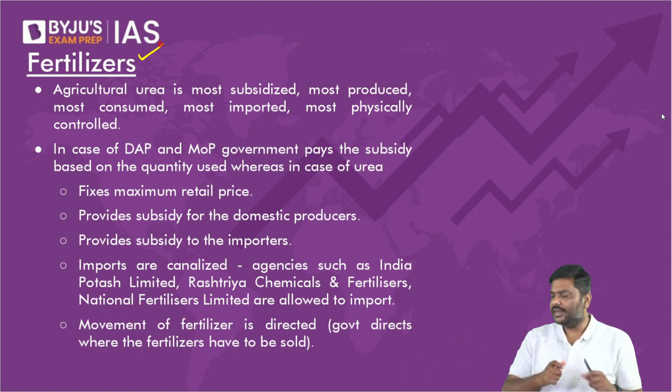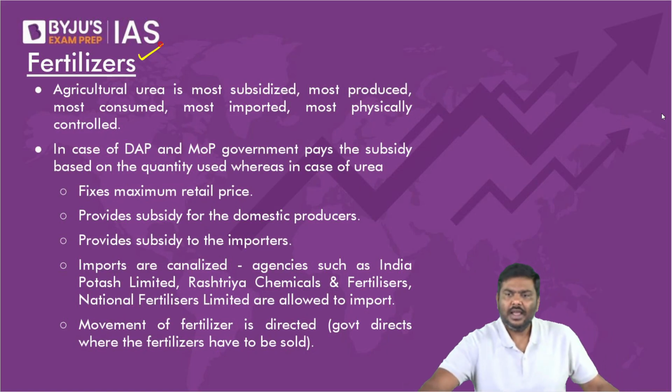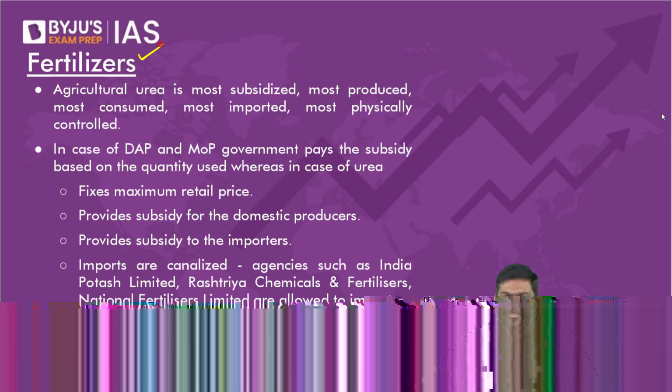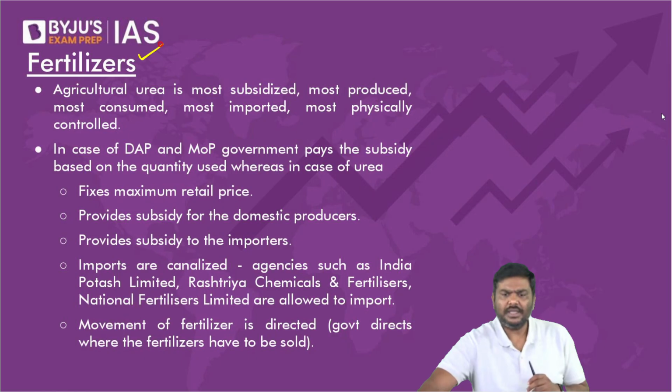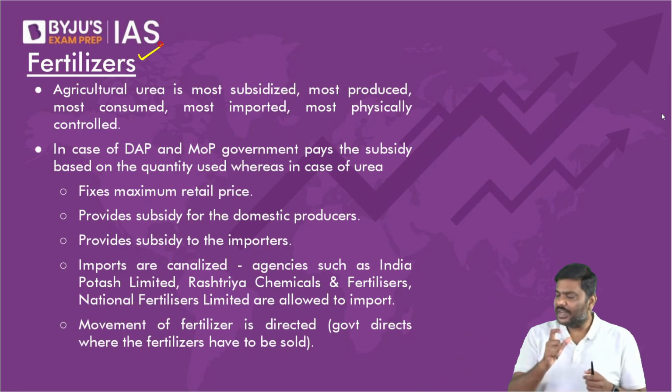Government will decide what is the market price, that is the MRP at which you are supposed to sell, and whatever is the difference between the actual price that you wanted to sell and the price at which the Government of India has asked you to sell, that is provided